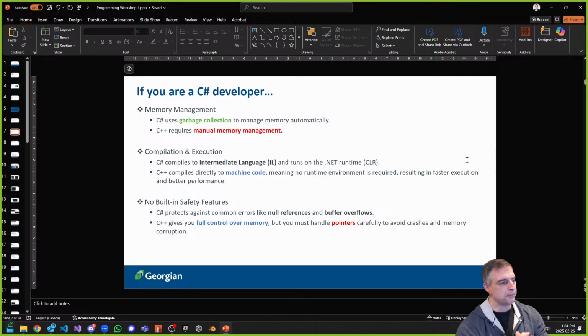C Sharp manages a lot of stuff for you in the background, so the things you don't have to think about are kind of like a black box, whereas with C++, you have full control. When I think about this, it's positive and negative. The positive is it's like flying a plane. If it was a C Sharp plane, I'd be flying it with an actual wheel, and I could change my pitch and roll nice and easy.